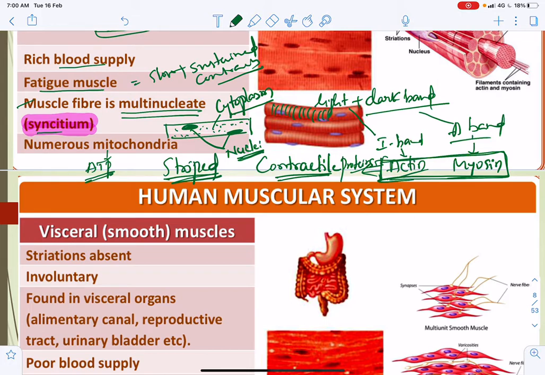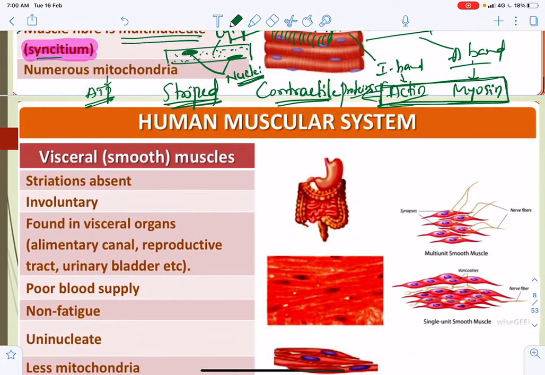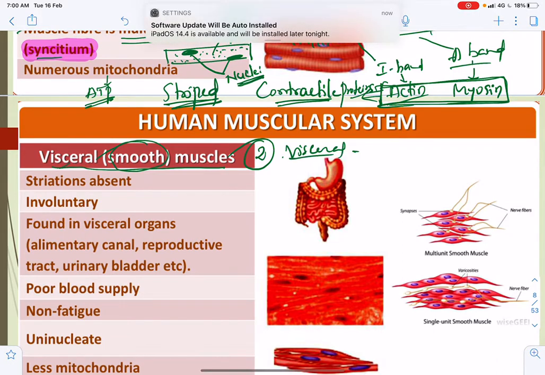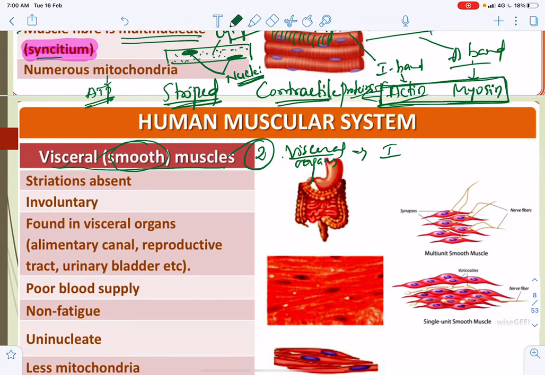In the human muscular system, the second type of muscle is visceral or smooth muscle. These are associated with visceral organs like the intestine and stomach, and mainly help in showing peristalsis, the peristaltic movement.